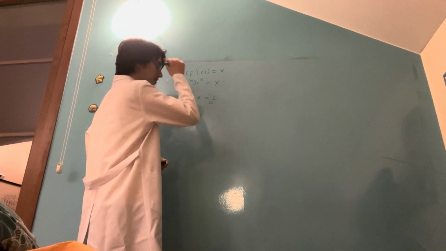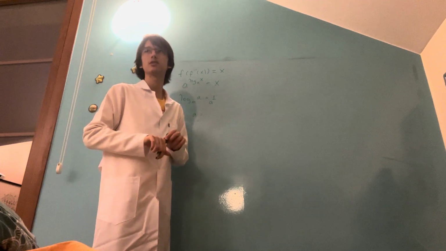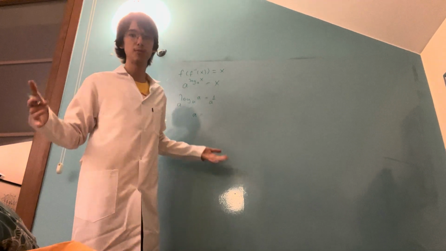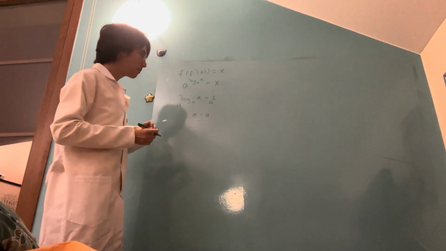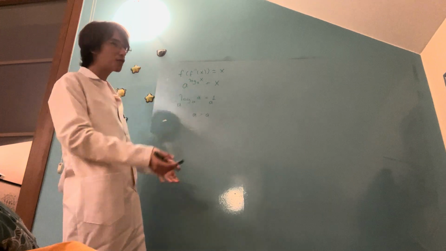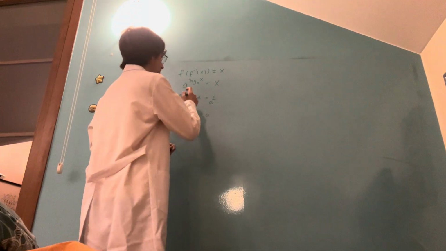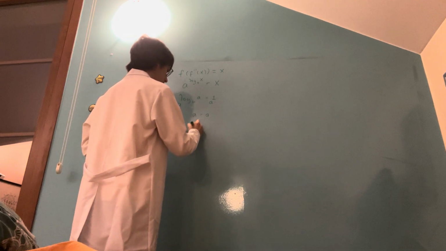And a to the 1 is a because you're basically multiplying a one time, which is the same thing as not multiplying a, therefore it is a. And since our proposition led to a true statement, then our proposition is of course true. Therefore, logarithm base a of a is equal to 1.